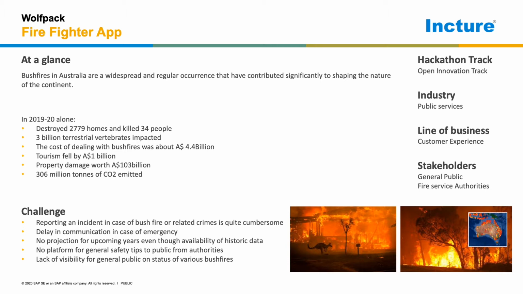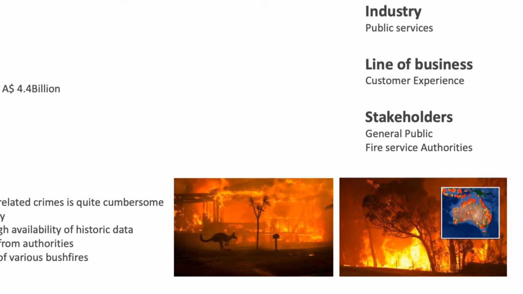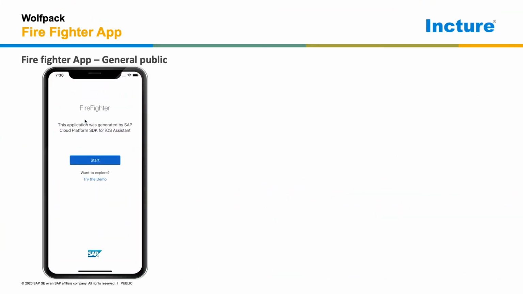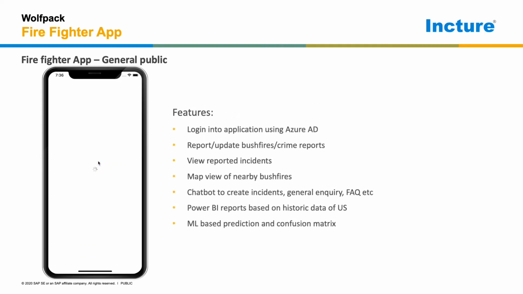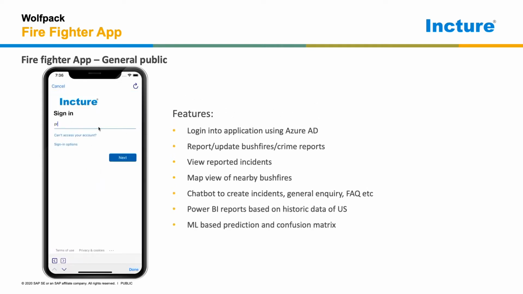To solve the problem, we have built two personas. One is citizens, the other one is fire service authorities. Let us first look at the functionality the mobile app provides. Prithvi is a resident of Victoria and using the firefighter app from Incher. Now he is basically trying to log in to the application.